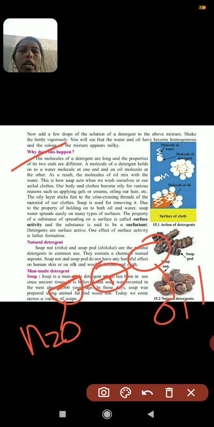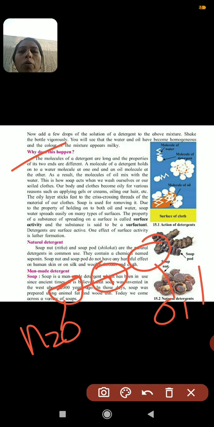Our body and clothes become oily for various reasons. We are applying gels, creams, hair oils, and then we use detergents. So the oily layer sticks to the crisscrossing threads of the material of the cloth, and soap is used to remove it.